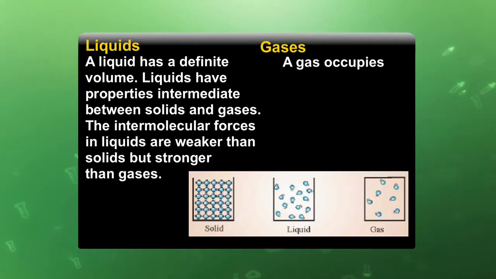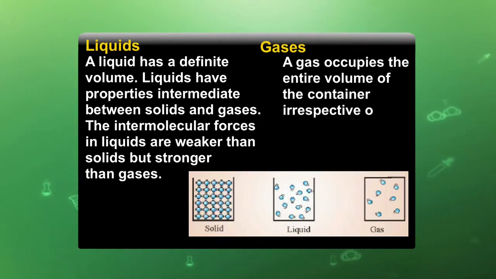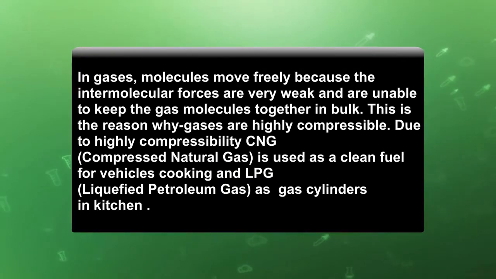Now, in case of gases, a gas occupies the entire volume of the container irrespective of its shape or size. In gases, molecules move freely because the intermolecular forces are very weak and are unable to keep the gas molecules together in a bulk.